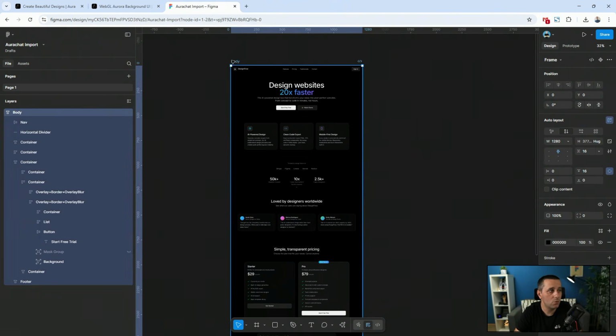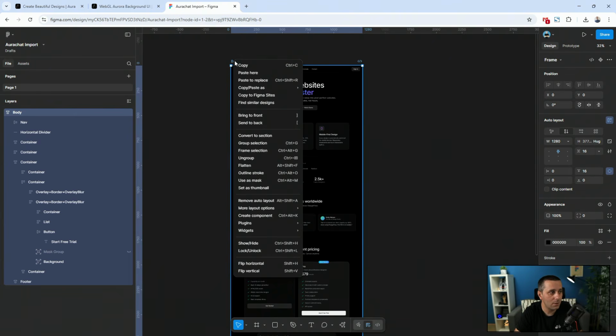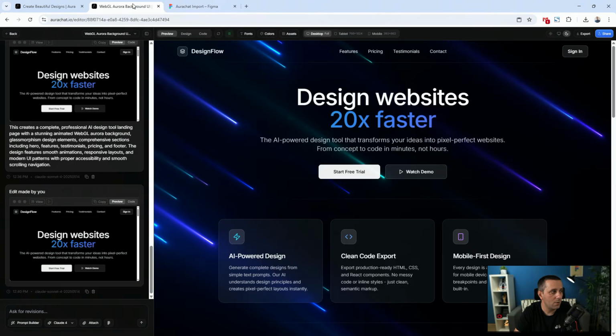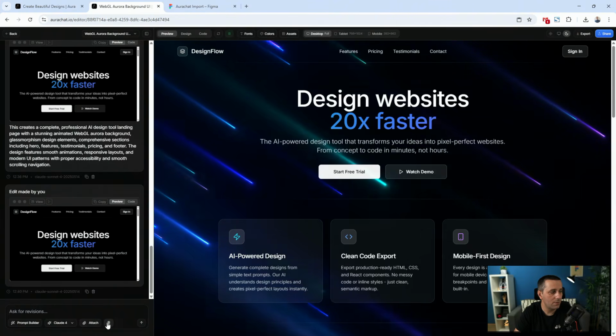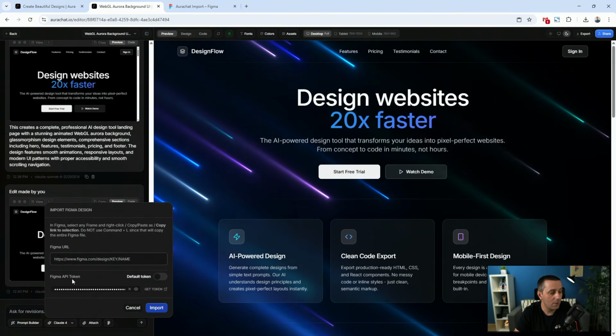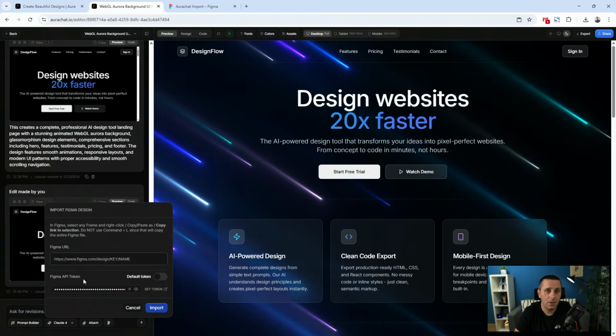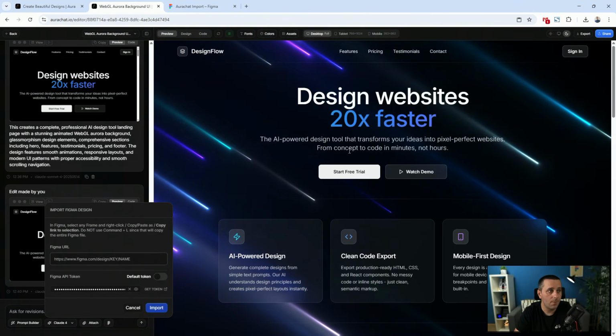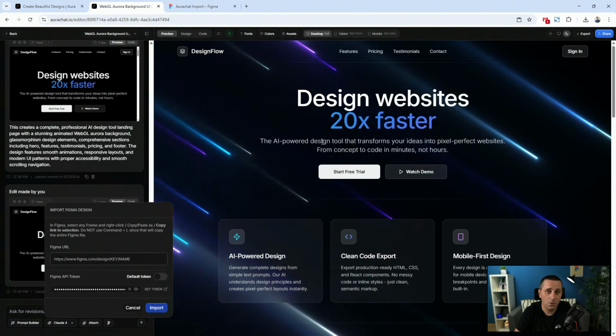And what you can do to bring this back into Figma, into Aurachat, sorry, is right click, you go to copy paste as, copy link to selection, then go back to Aurachat where it says Figma, click here, and then click here. You have to get your Figma API token, and he has a nice tutorial in the resources section where you can just follow this.